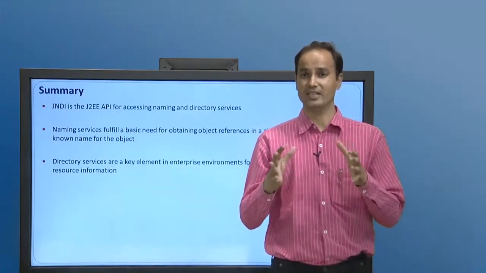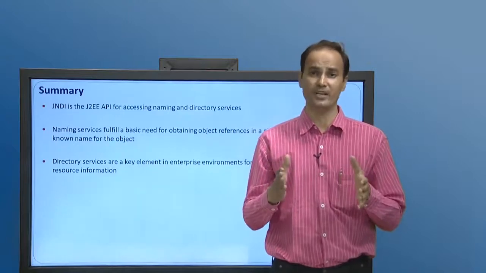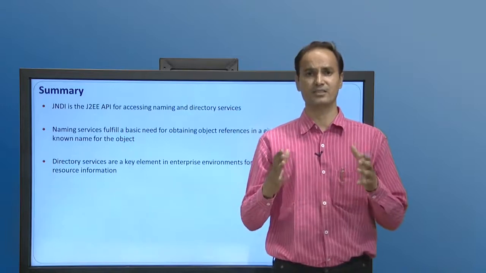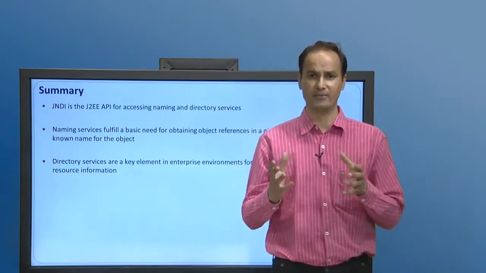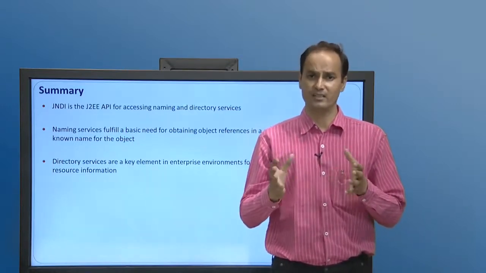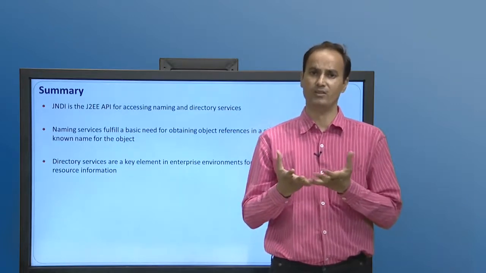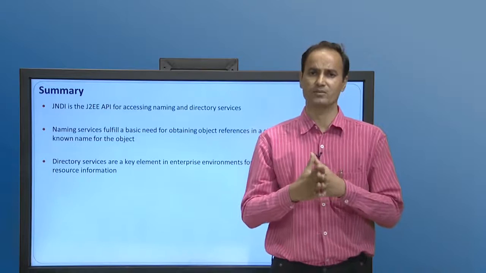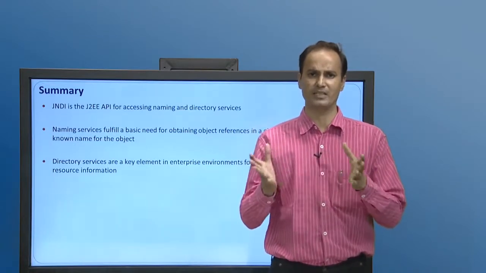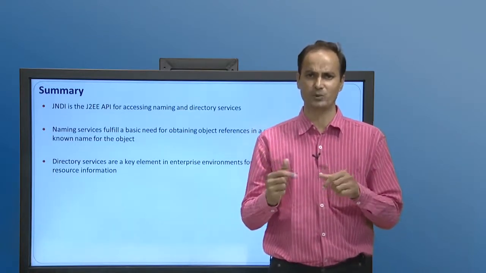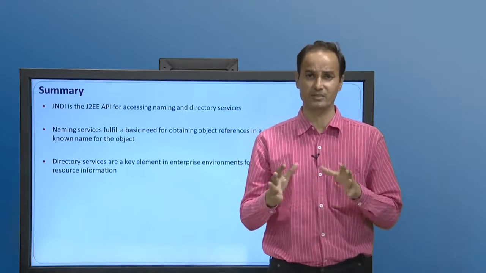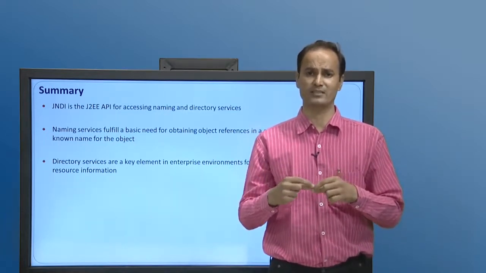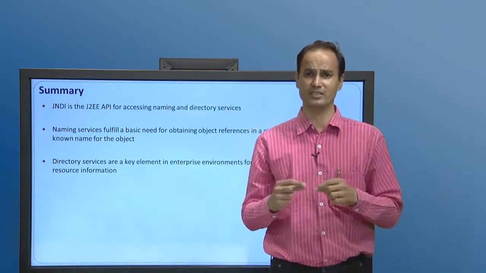Generally the JNDI API is a J2EE API for naming and directory service. Naming and directory service helps Java programmers to identify and access the services of underlying registered vendors without worrying about the APIs and protocols they are implementing. So JNDI makes it very easy for programmers to access the underlying resources and naming and directory service without any problem.